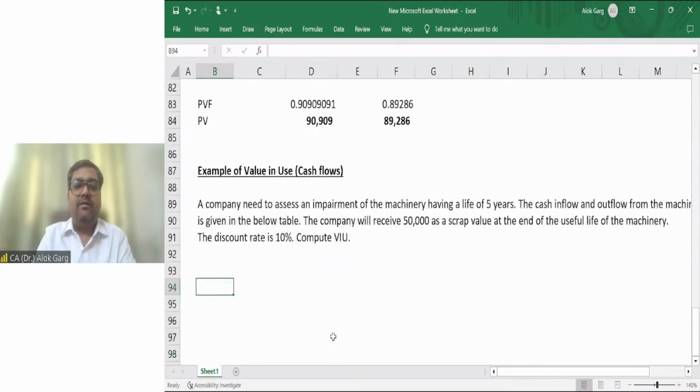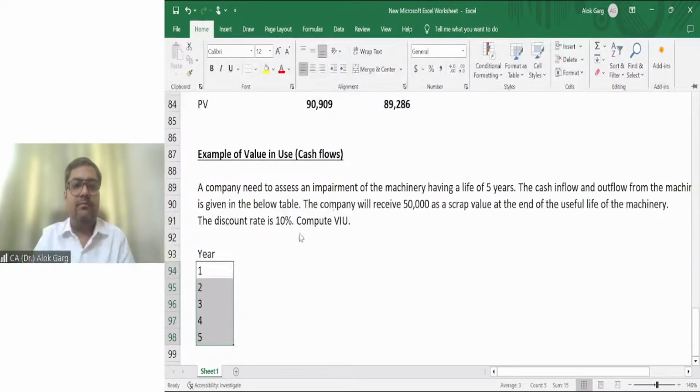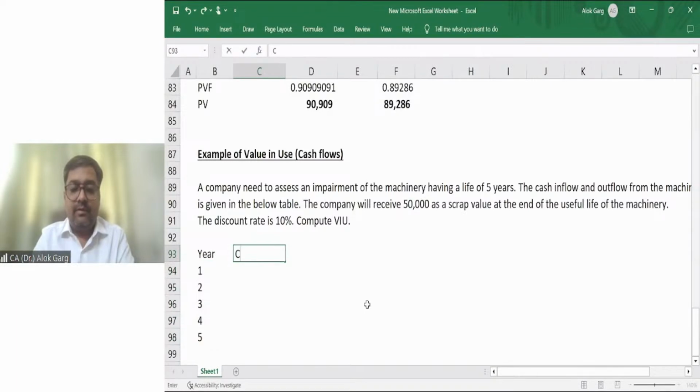So number one, let's say here 1, 2, 3, 4, 5. Cash inflow: 1 lakh, 2 lakh, and 1 lakh, 2 lakh 50,000, and let's say 2 lakh.